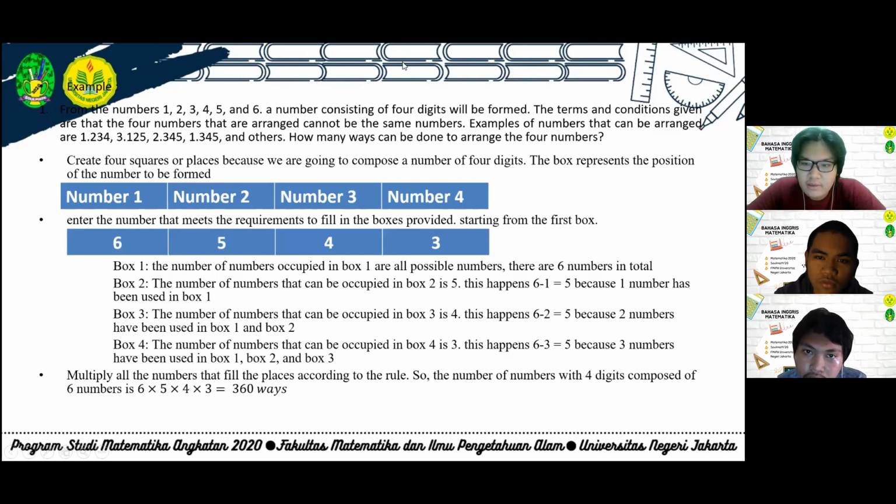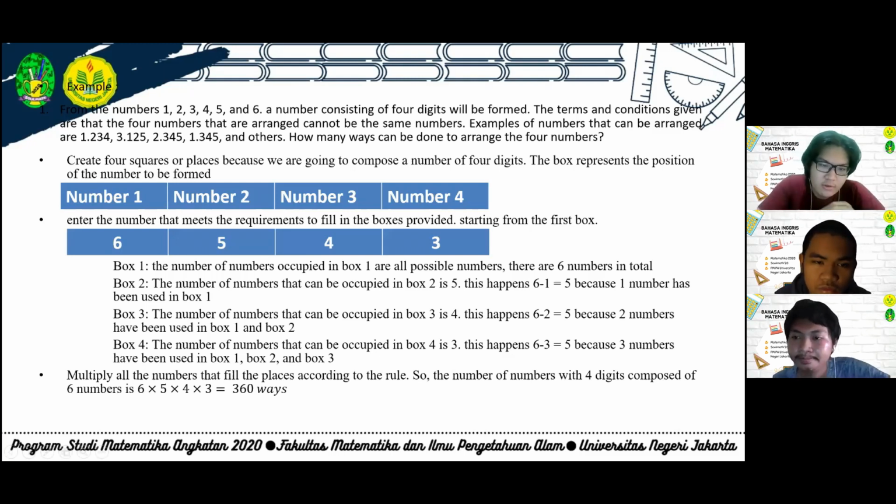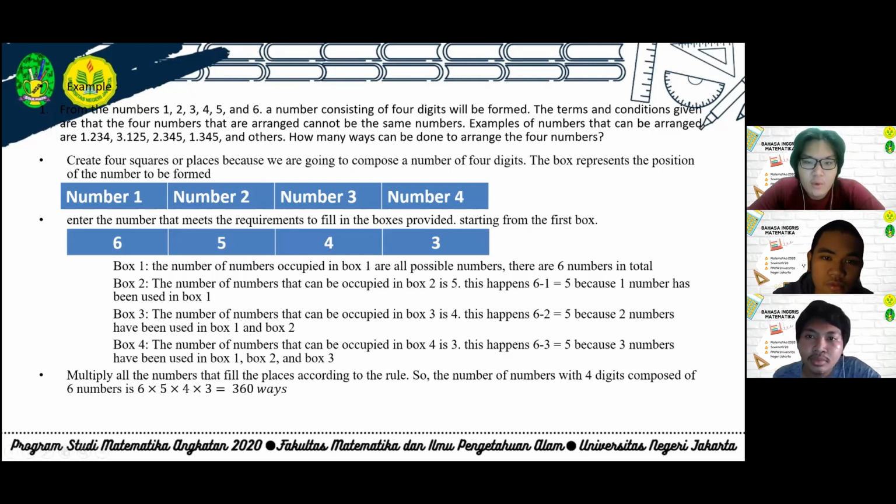Example of numbers that can be arranged are 1234, 3125, 2345, 1345, and others. How many ways can be done to arrange the 4 numbers? The first step, create 4 squares or places. We are going to compose a number of 4 digits. The box represents the position of numbers to be formed.